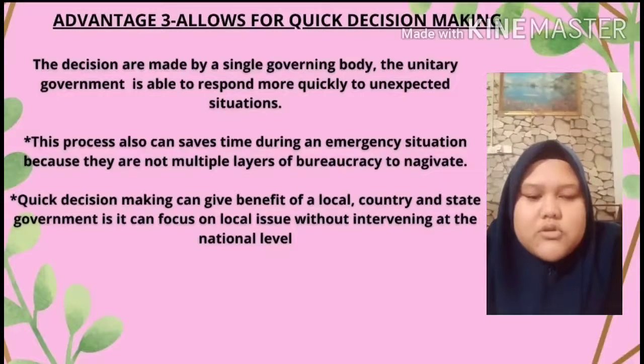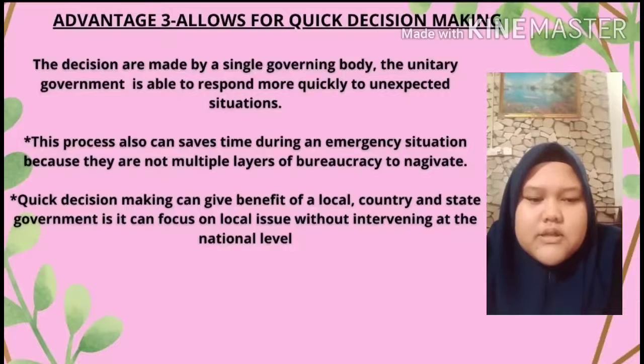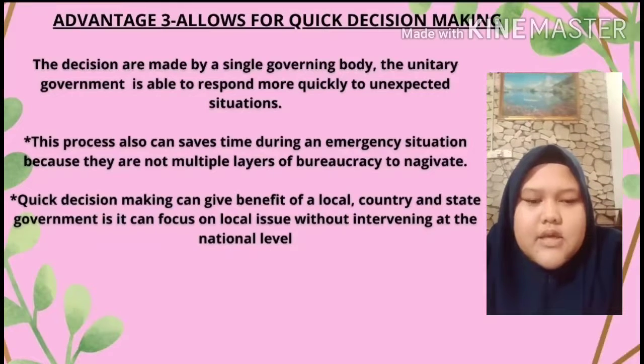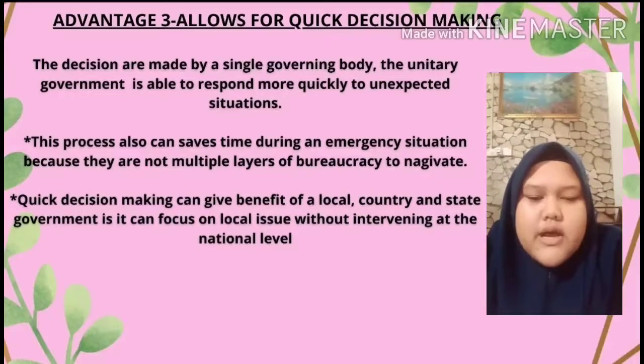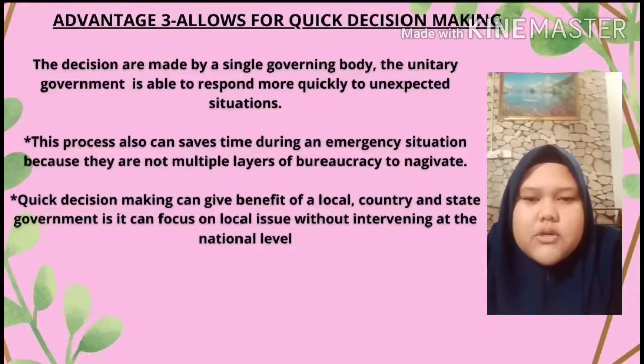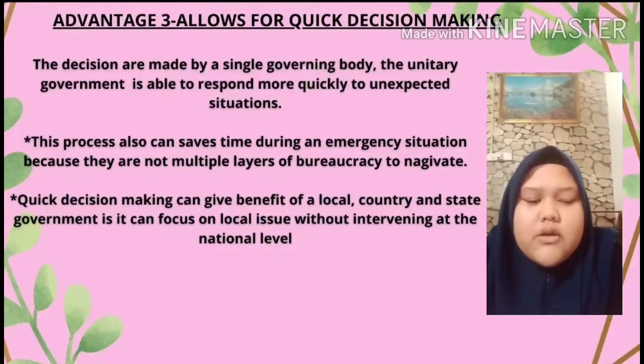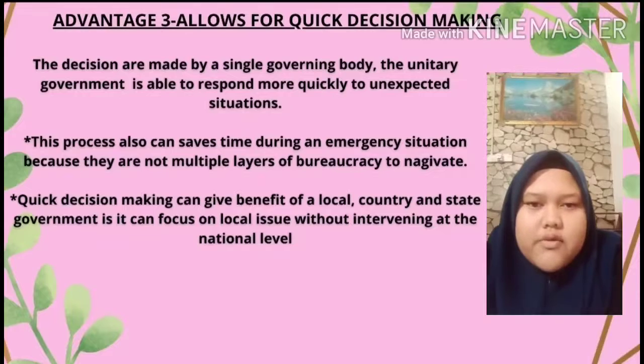The process can also save time during an emergency situation, because there are not multiple layers of bureaucracy to navigate, so that resources can get to where they need to go. A unitary system can also give a benefit to local, county and state government, in that it can focus on local issues without intervening at the national level.